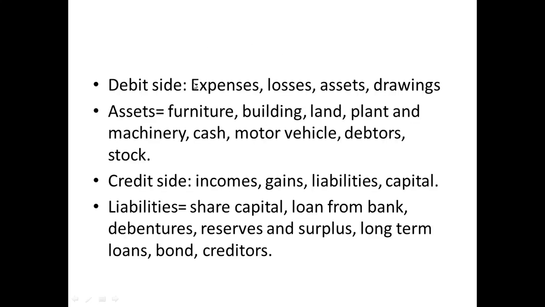So now assets include furniture. I have already explained what all the assets are. Assets are nothing but real assets. I said real account, you debit what comes in, credit what goes out. I guess you remember that. Now assets include what all the company owns, that is, what all the company possesses: furniture, building, land, property, plant and machinery, right? Motor vehicle, stock. Stock is nothing but the raw material. These are all the things which the company possesses. So what all the company has, you're going to take on the debit side as such.